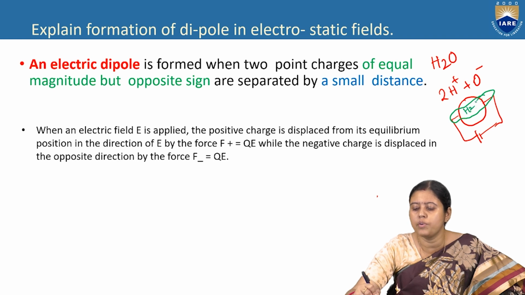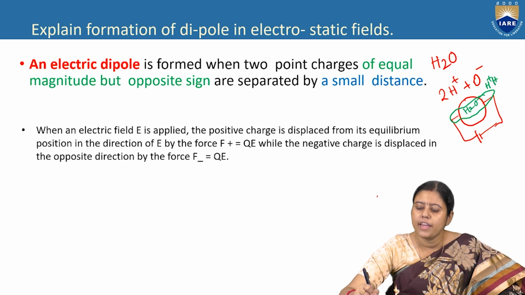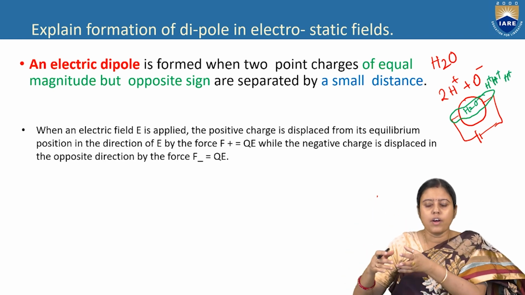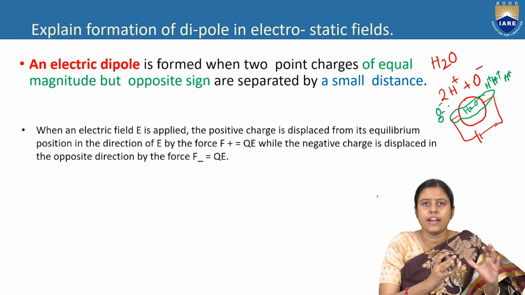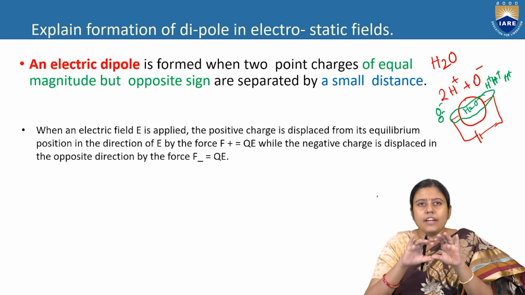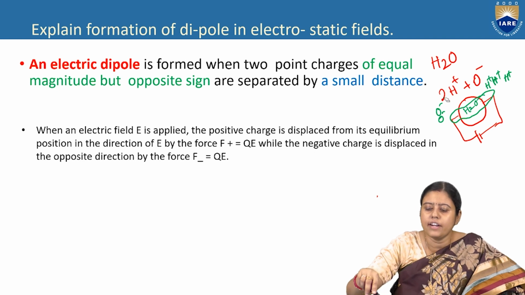The H plus ions will be accumulated on one side, and oxygen minus, the negative, will be accumulated on the other side. This is called the dipole. We are dividing one atom into two polarities, and this is called the dipole.